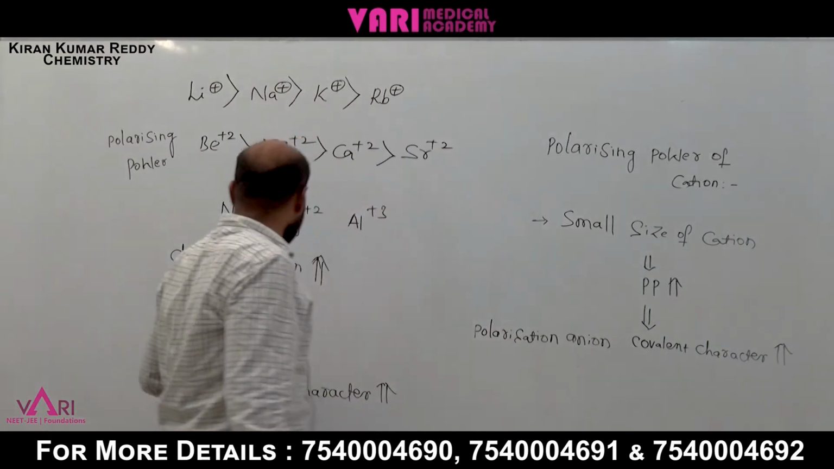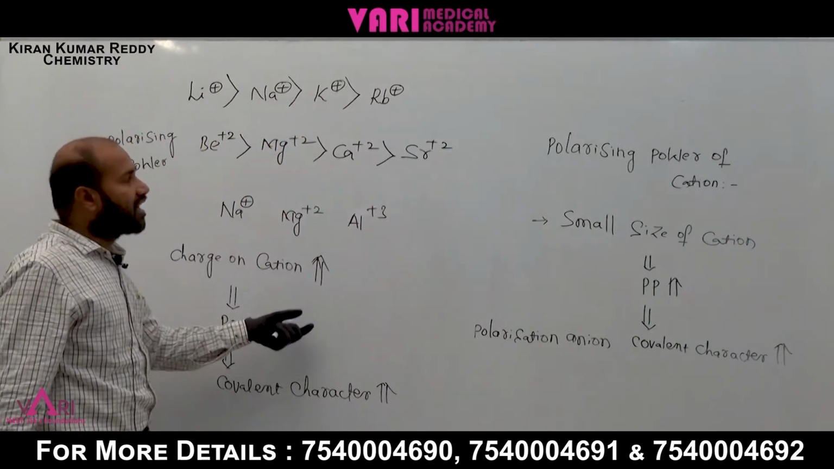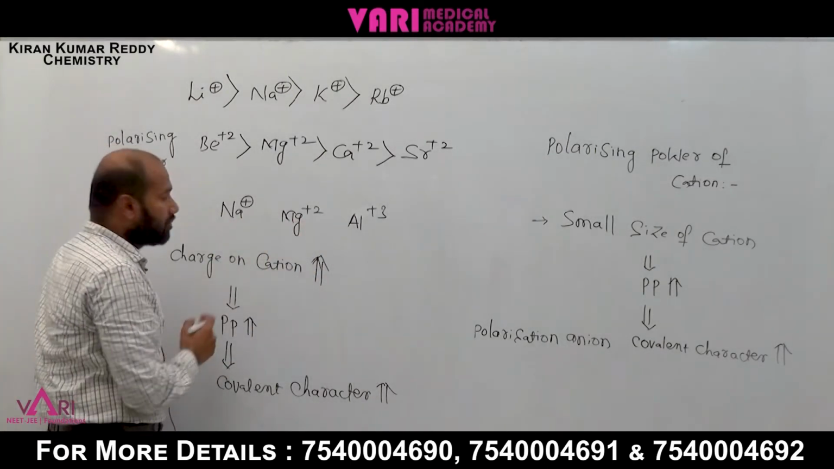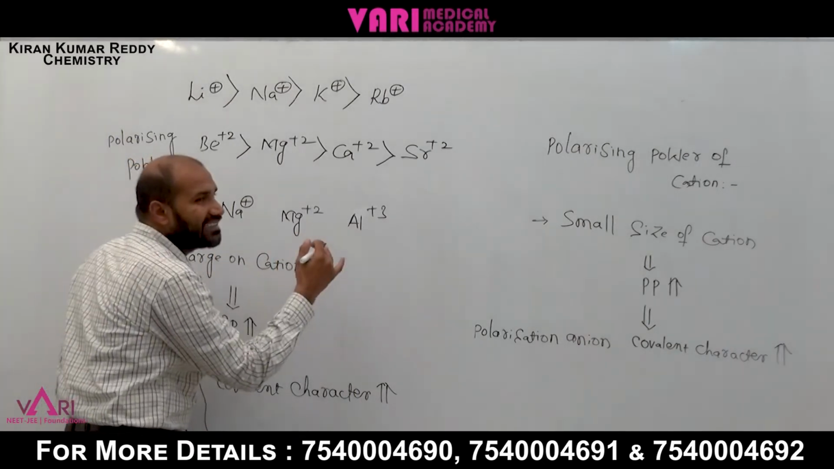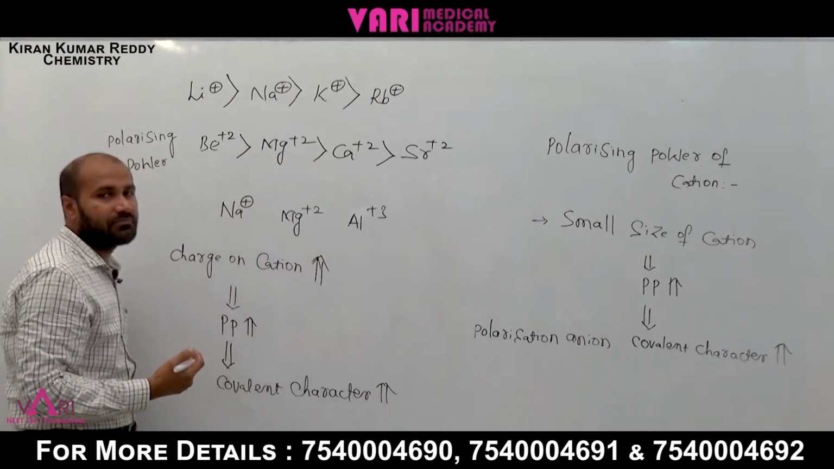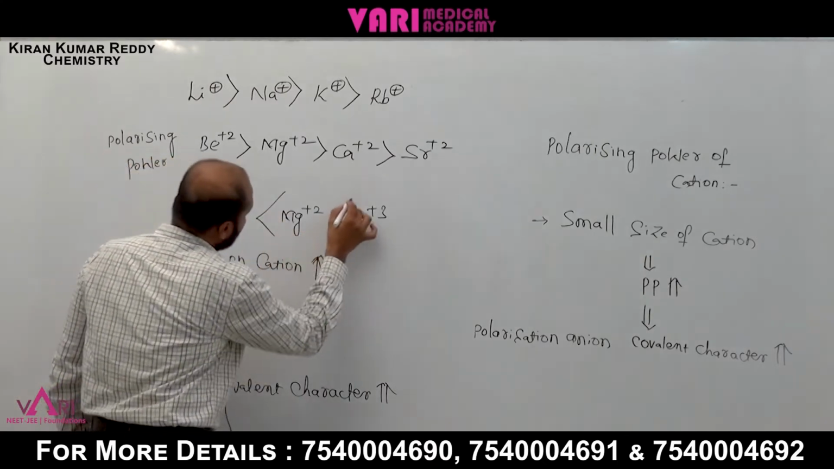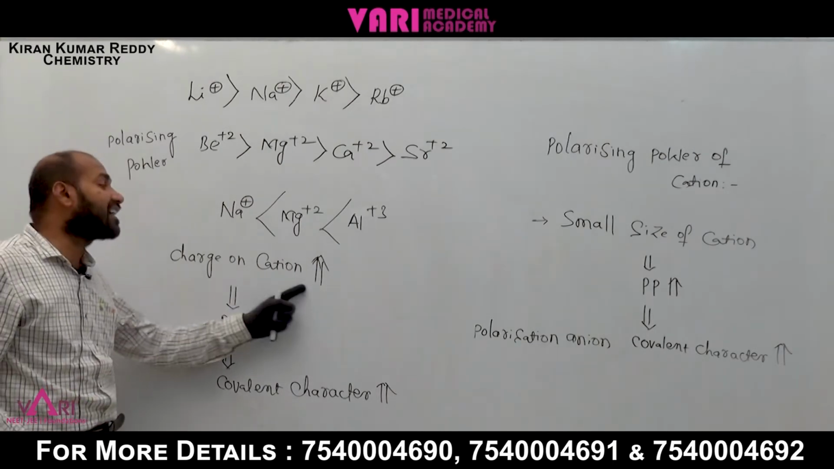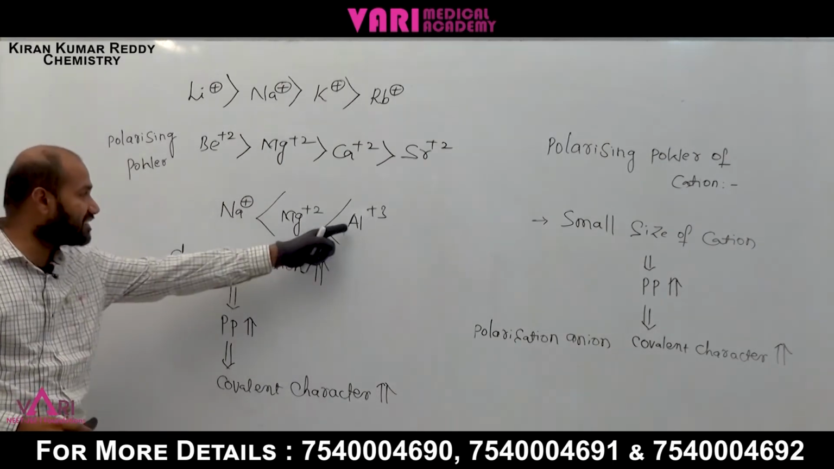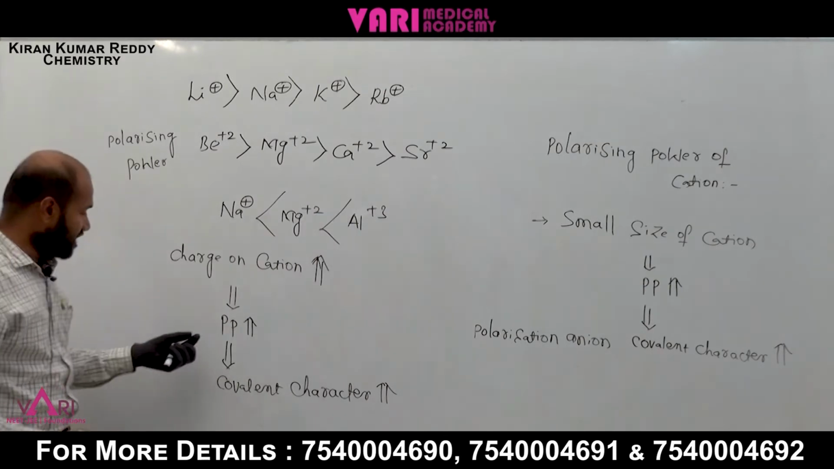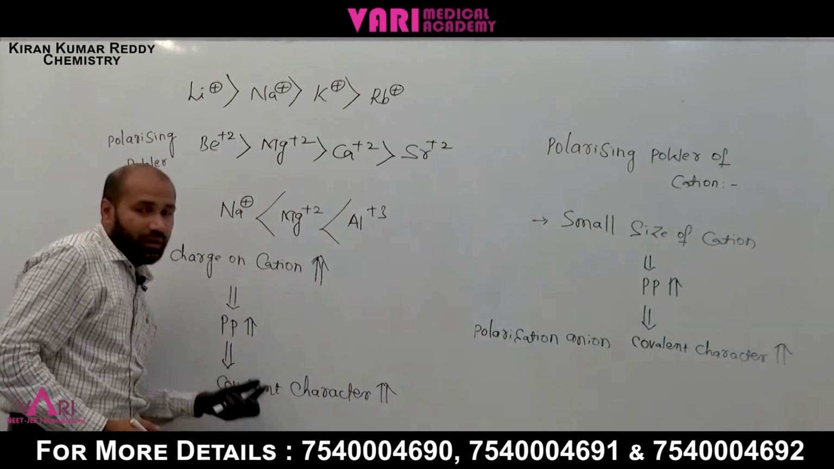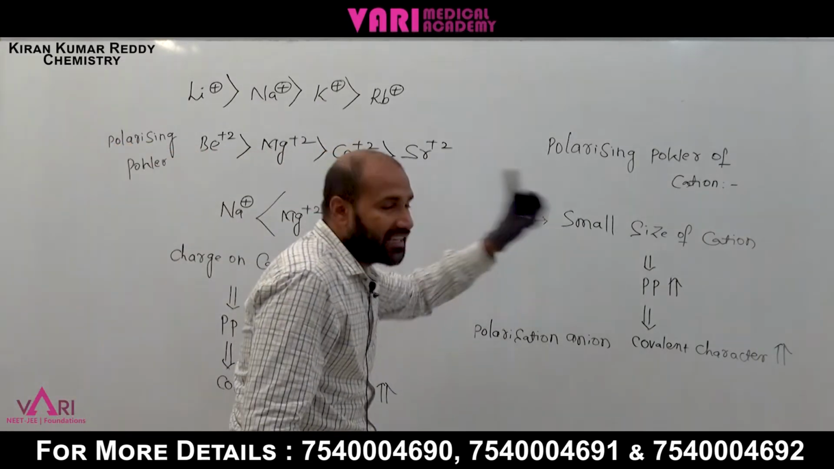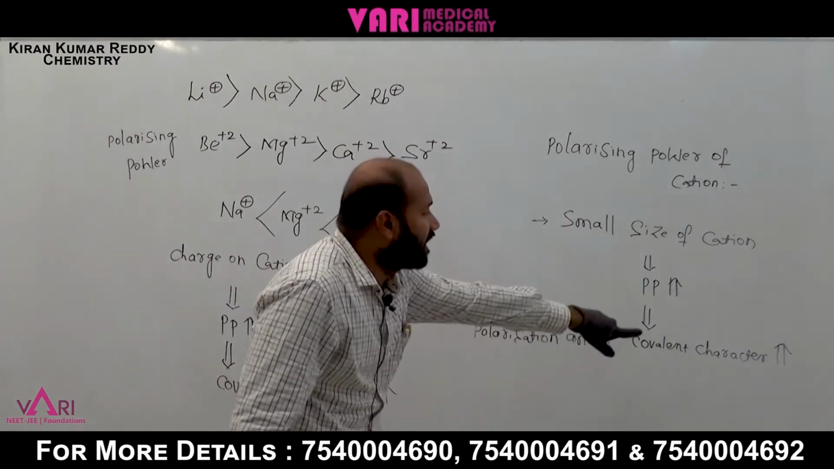Next one is charge on cation. Here is Na +1, here is +2, here is +3, so the charge increases. Which one has more polarizing power? Yes, aluminum has the more polarizing power. Why, sir? Because the charge on the cation increases. Al +3 has more charge, no? That's why polarizing power increases and covalent character increases.